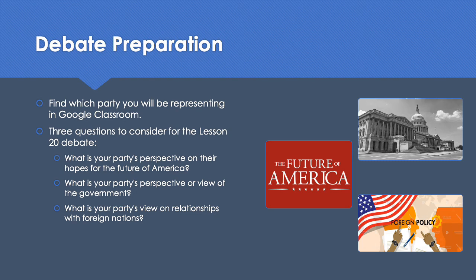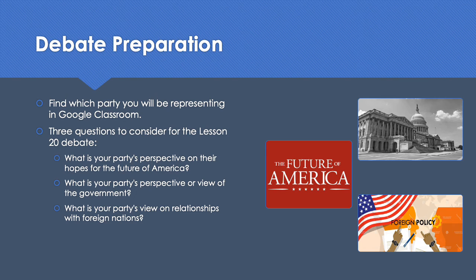Now that we've reviewed our text and are much more familiar with the two political parties that formed in the early United States, that of the Federalists and the Democratic Republicans, what we're going to do for the rest of this lesson is prepare for the debate that will take place in our next lesson. How you'll want to do this is you need to find which party you'll be representing in Google Classroom. It is broken up by class, so it should be pretty easy to find. If you can't find it, please feel free to reach out to me.